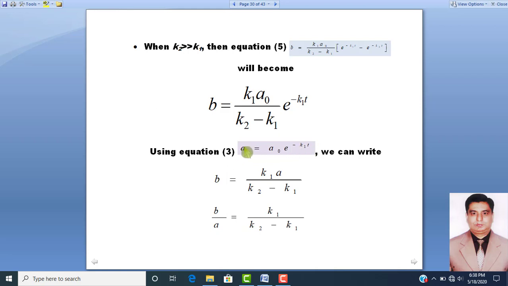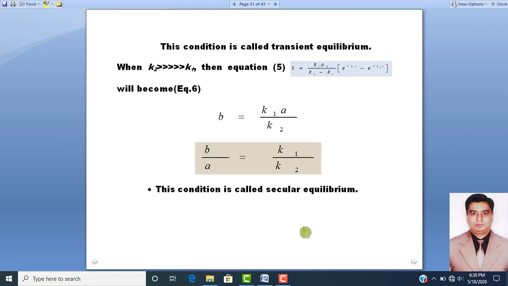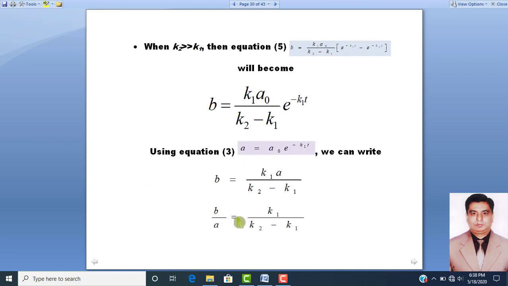So if we put this value of A and A naught, then B is equal to K1 A over K2 minus K1. So B over A will be equal to K1 over K2 minus K1. Dear students, this condition is called transient equilibrium, when the ratio of B and A is equal to K1 over K2 minus K1.